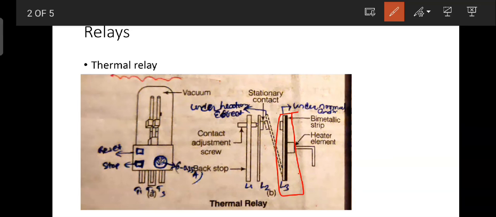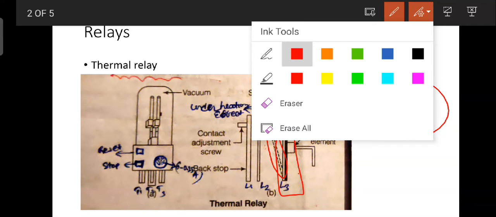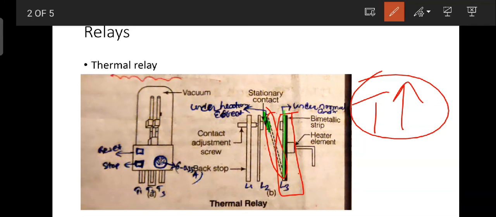So if there is a temperature increase, one metal gets bent towards the stationary contact. So it acts on the thermal effect. In the bimetallic relay, the bimetallic element changes its position from this position to this.